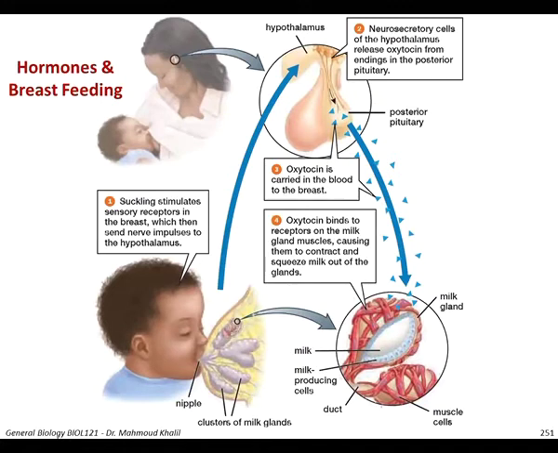Here is another example, oxytocin in breastfeeding. It starts with the baby suckling at the mammary gland. This suckling stimulates the sensory receptors in the breast, which send information through nerve impulses to the hypothalamus. Once the hypothalamus receives the information, the neurosecretory cells in the hypothalamus send a signal to the posterior pituitary gland to release oxytocin.